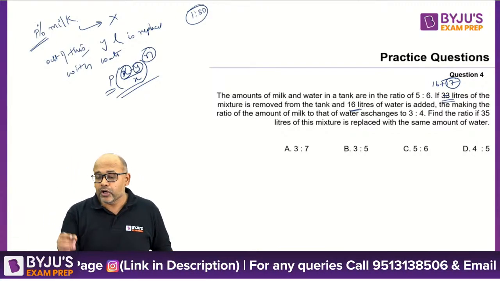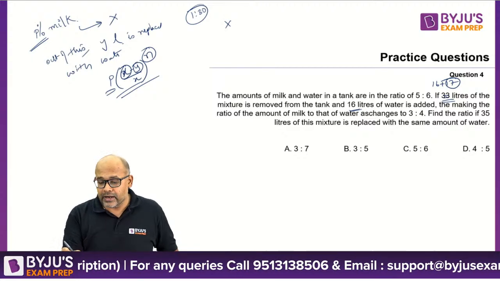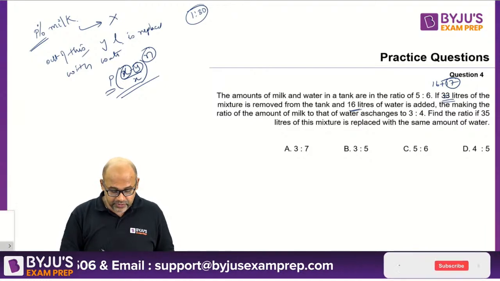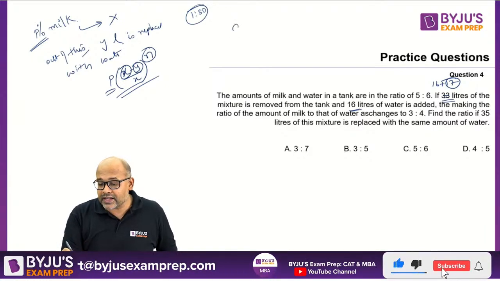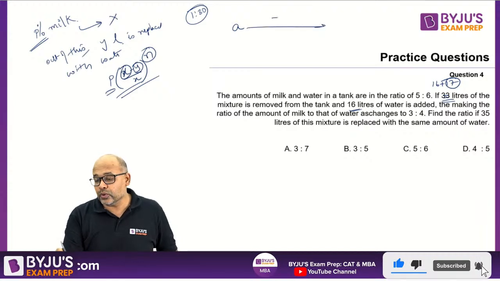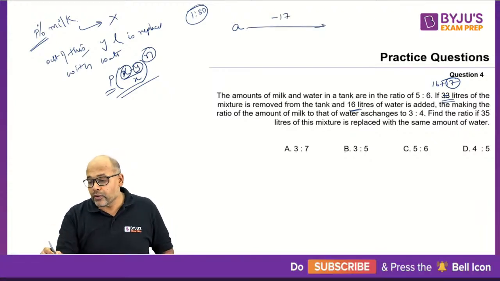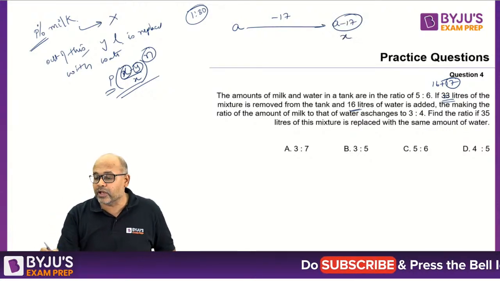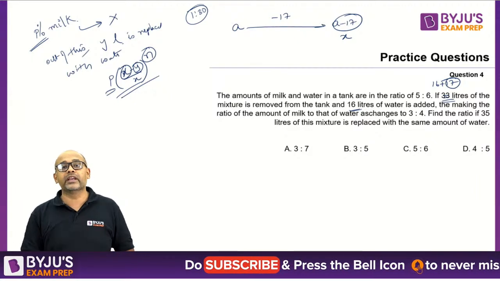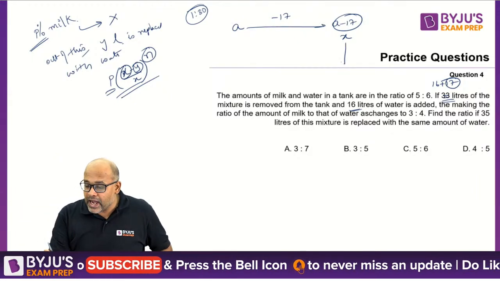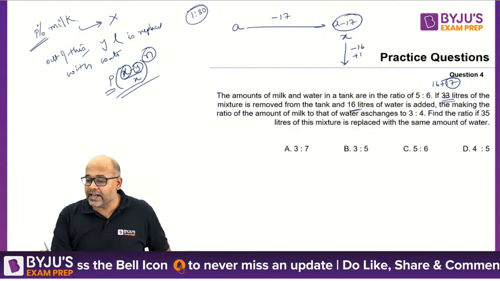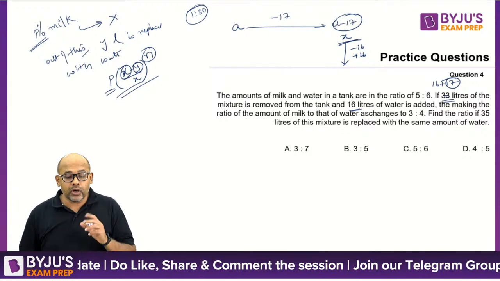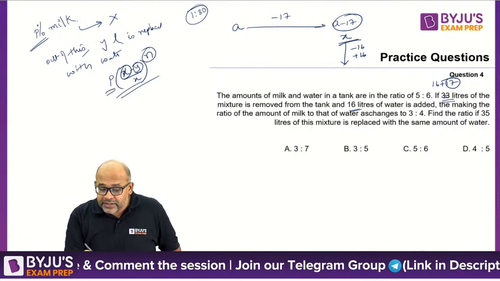So if I have the total as quantity A, from this I took out 17. So now my quantity is A minus 17. For simplicity's sake, let me call this X. Now my journey begins from X. So here I am taking out 16 and adding 16. Now I can apply the formula keeping X as my base. The percentage P is still the same.